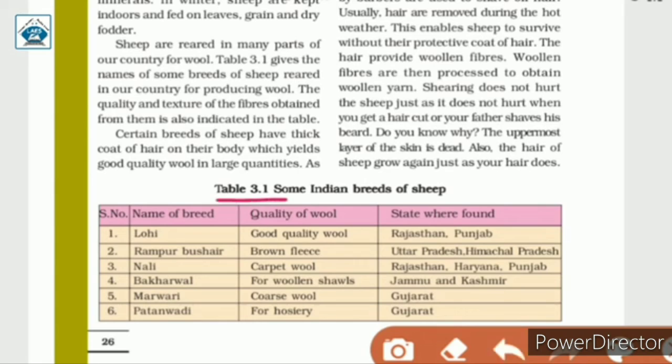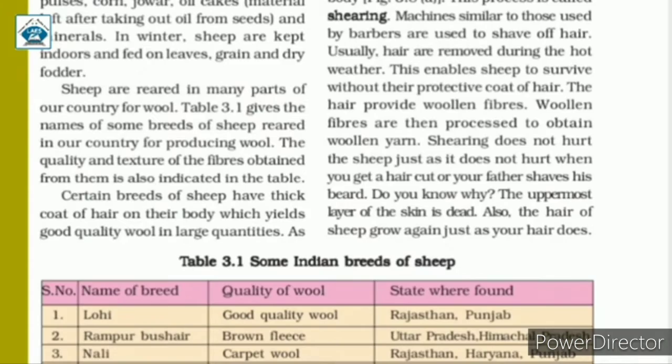Now in table 3.1, as we have discussed before, there are some breeds of sheep. So the name of the breed is given, and the quality of the wool is given. In the Lohi breed of sheep, good quality wool is obtained and they are found in Rajasthan and Punjab. So the state where they are found is also given. So the name of breed, quality of wool and state where they are found are given. These are some breeds of sheep. So from different sheep we get different texture and quality of wool.